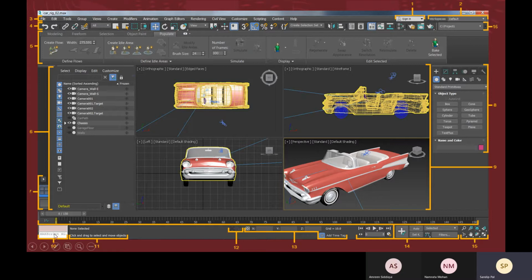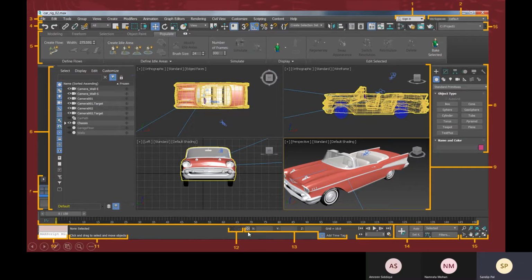So you can run script also here. Whatever you are achieving with these commands, you can achieve also using this script. So we are not going to cover this. This is used for gaming industry. And next is your 11. So this is your status line and prompt line. So right now it's telling you to click and drag and select and move objects, because you are hovering your mouse on this car.